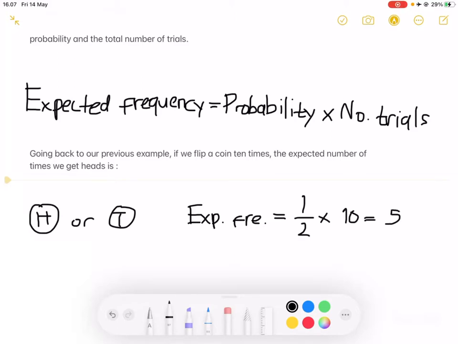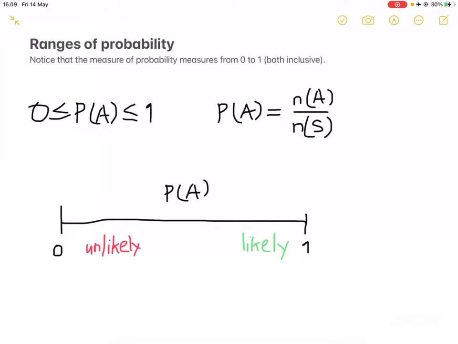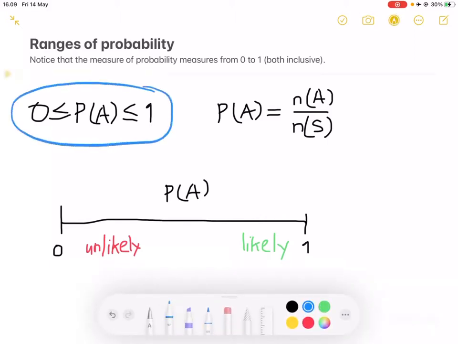We can do a similar thing if we want to find the expected number of times we get tails. Another thing that I want to talk about before ending this video is that probability ranges from 0 to 1, both inclusive. So it can be expressed as this inequality.